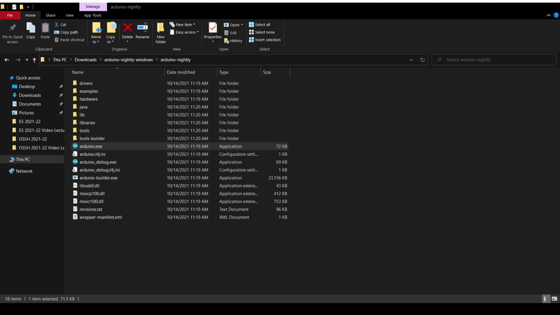In file, there are new, open, open recent, and many more. Quit is also there. In tools, it has the Arduino Uno and many other boards. In the case of port, once I connect, the port will also show. Similarly, this is verify, this is upload, this is new, this is open, this is save.